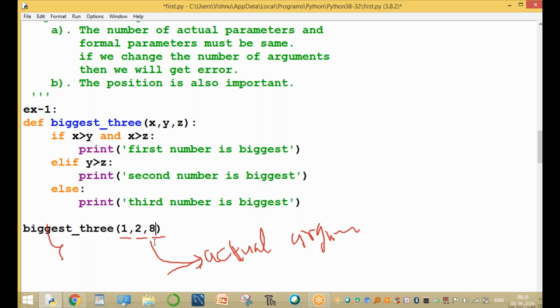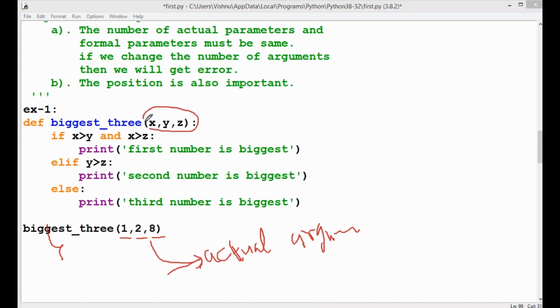1 comma 2 comma 8, here to send the values. So now here 1 comma 2 comma 8 are called actual arguments, and x, y, z, these three arguments are called formal arguments. Okay, clear guys up to here? What is an actual argument? What is a formal argument?